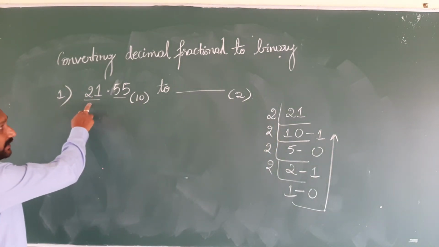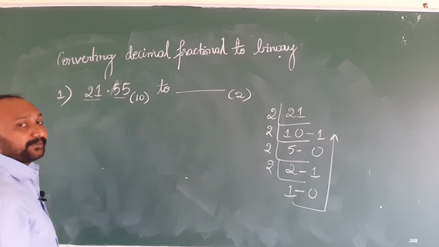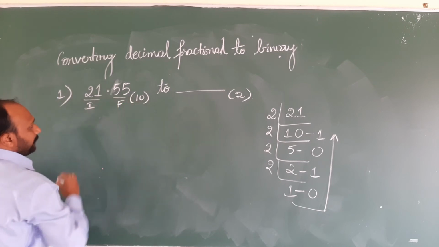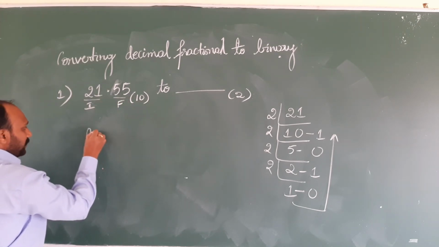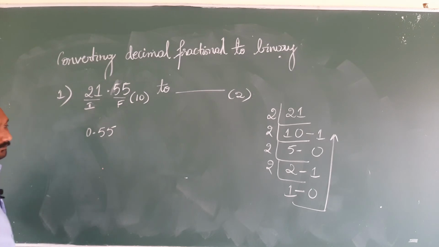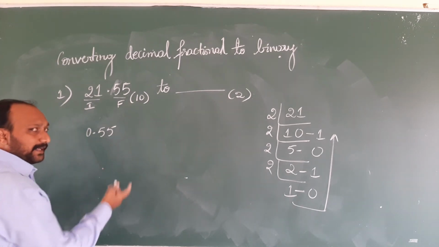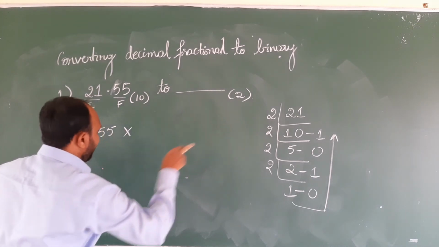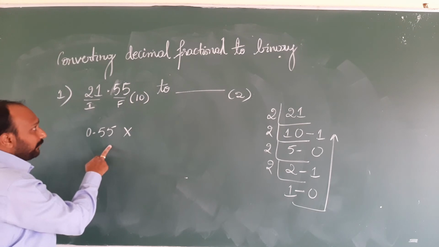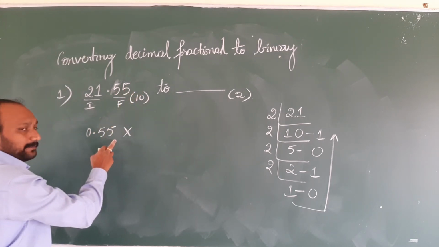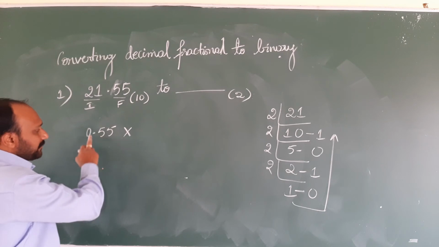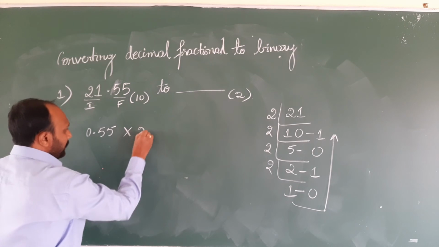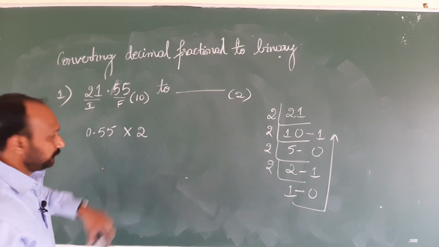integer part, okay. Now, what about the fractional part? So let us consider only the fractional part. This is integer part, this is the fractional part. Now let us consider the fractional part. The fractional part is 0.55. Now let us multiply this fractional part with its converting base. Whenever there is a decimal fraction, we will be multiplying the fractional part with its converting value, that is 2.